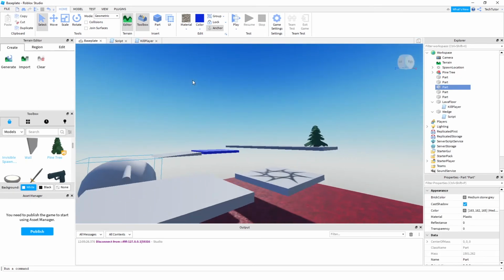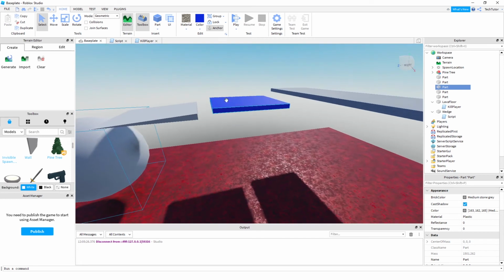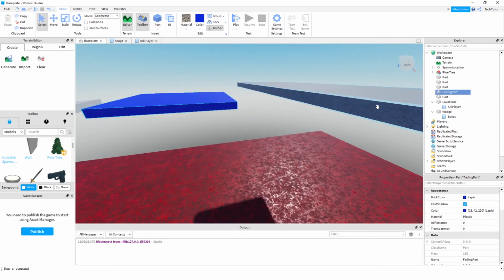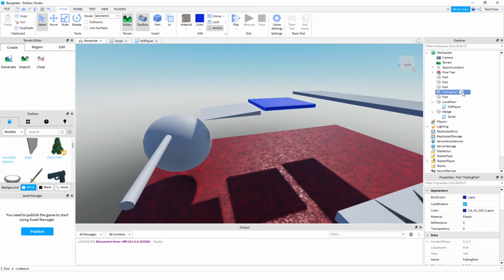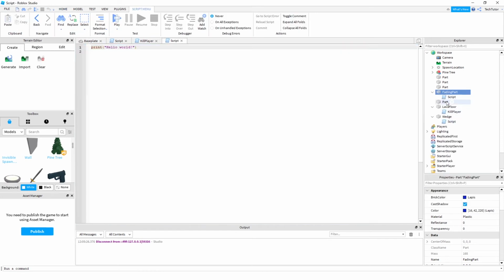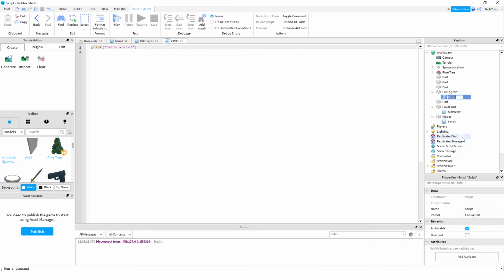Okay, and then to add this fading property, let's go ahead and click this part. Let's rename this part just so that we know which one we're dealing with here. So we'll call it fading part, sure. And now we're going to again add another script. We'll rename this one again just to help ourselves. So we'll call it just fade. We'll remove this starter code. And now again, we're going to get the fading part. So again, we want to access the parent of the script.